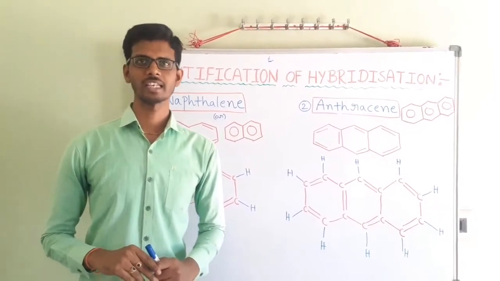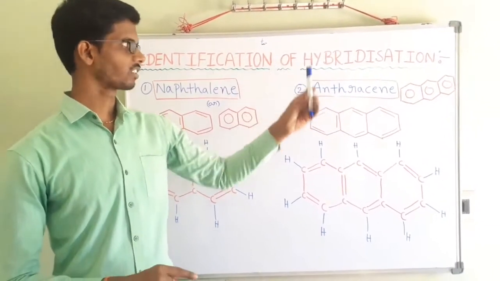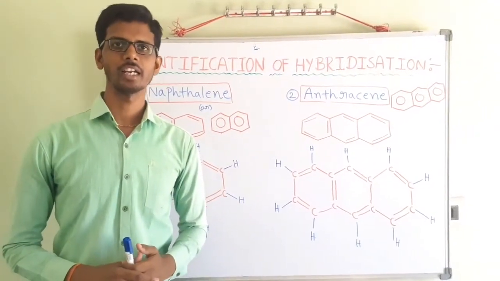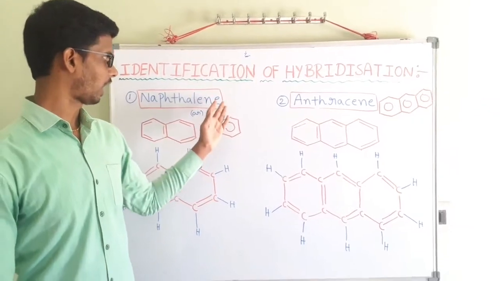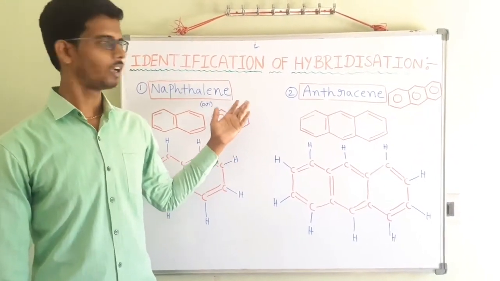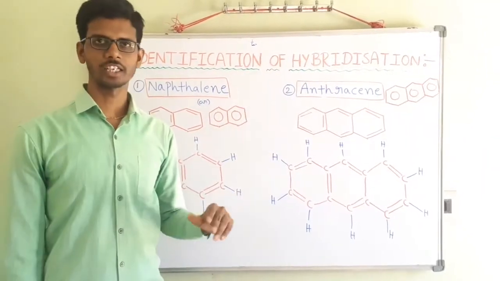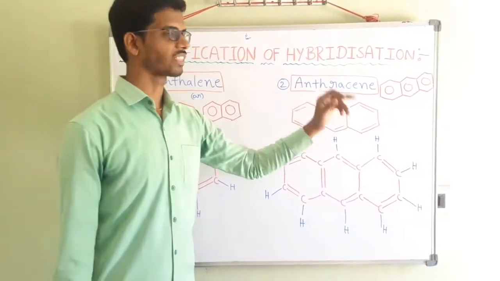In the previous class, I discussed some examples related to identification of hybridization in organic compounds. In this class also, I will explain in detail some more examples related to identification of hybridization in organic compounds. Let us see naphthalene and anthracene.